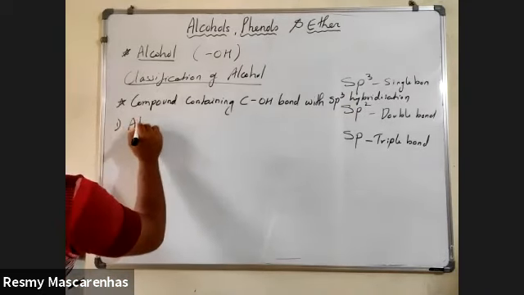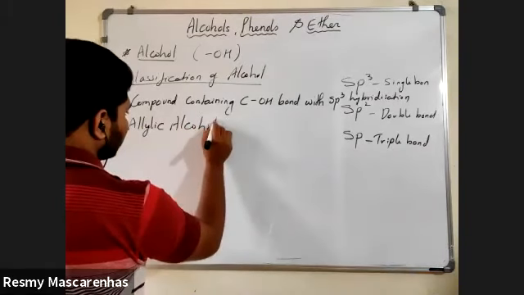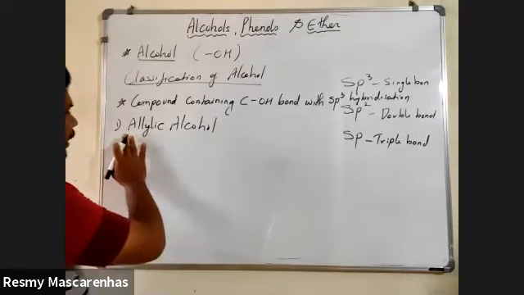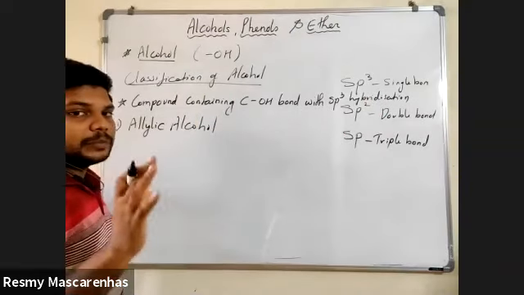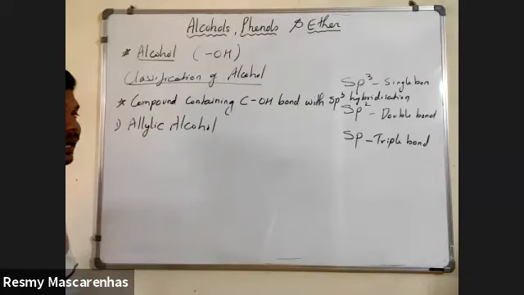First one is allylic alcohol. Which type of alcohol will be called an allylic alcohol? First of all, you have understood that allylic alcohol is coming under which type of hybridization of the alcohol? sp3 hybridization of an alcohol. Okay, now what is meant by allylic alcohol?